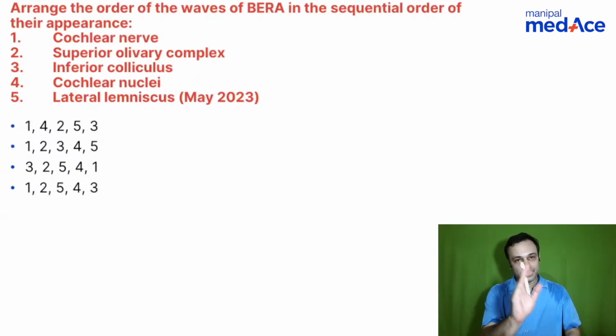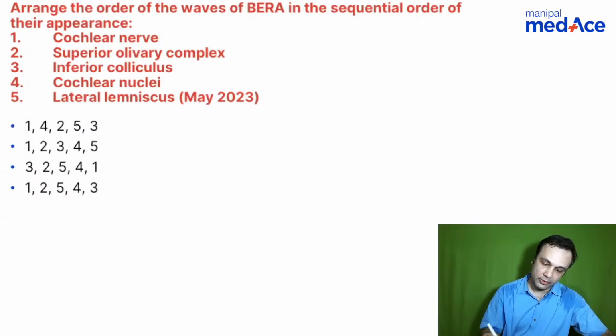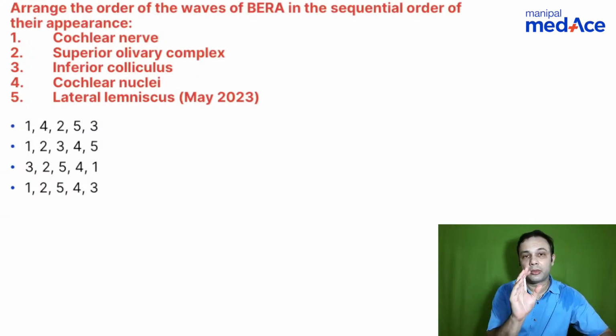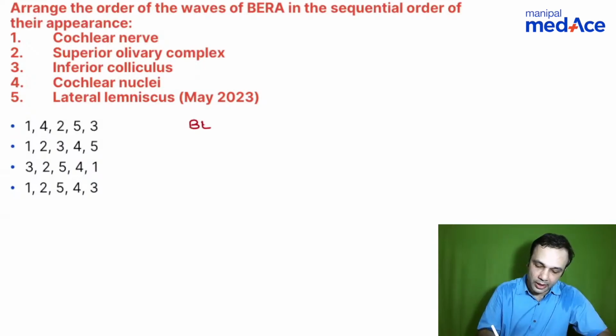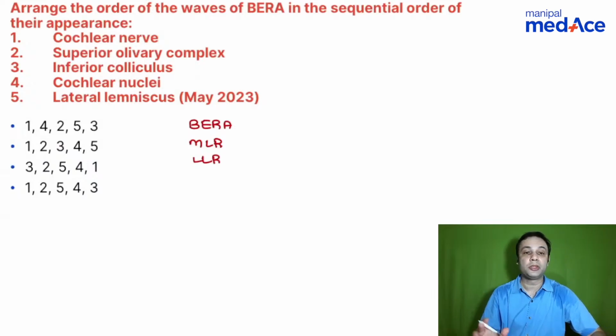So next one is related to BERA, right? When you talk about BERA, once again, you have 3 important responses. When you talk about the evoked response audiometry, you have 3 important parts. One, you have the BERA, then you have the middle latency response, and then you have the late latency response as far as the evoked audiometry is concerned.